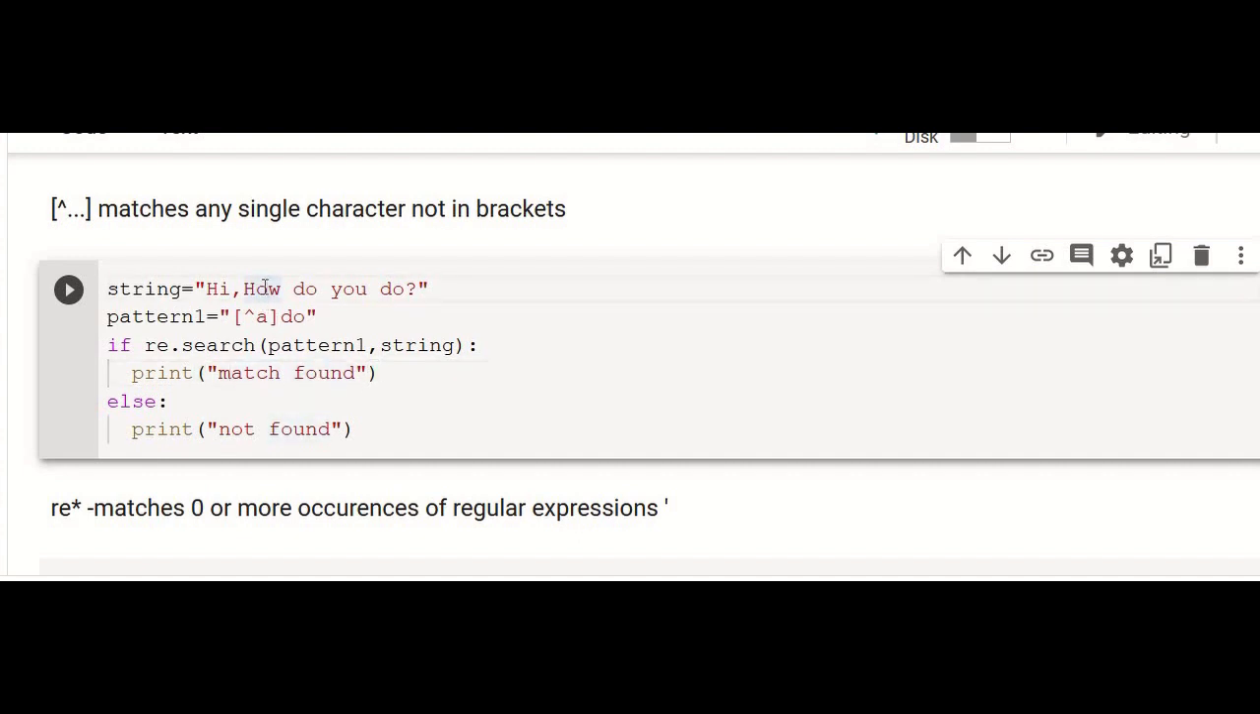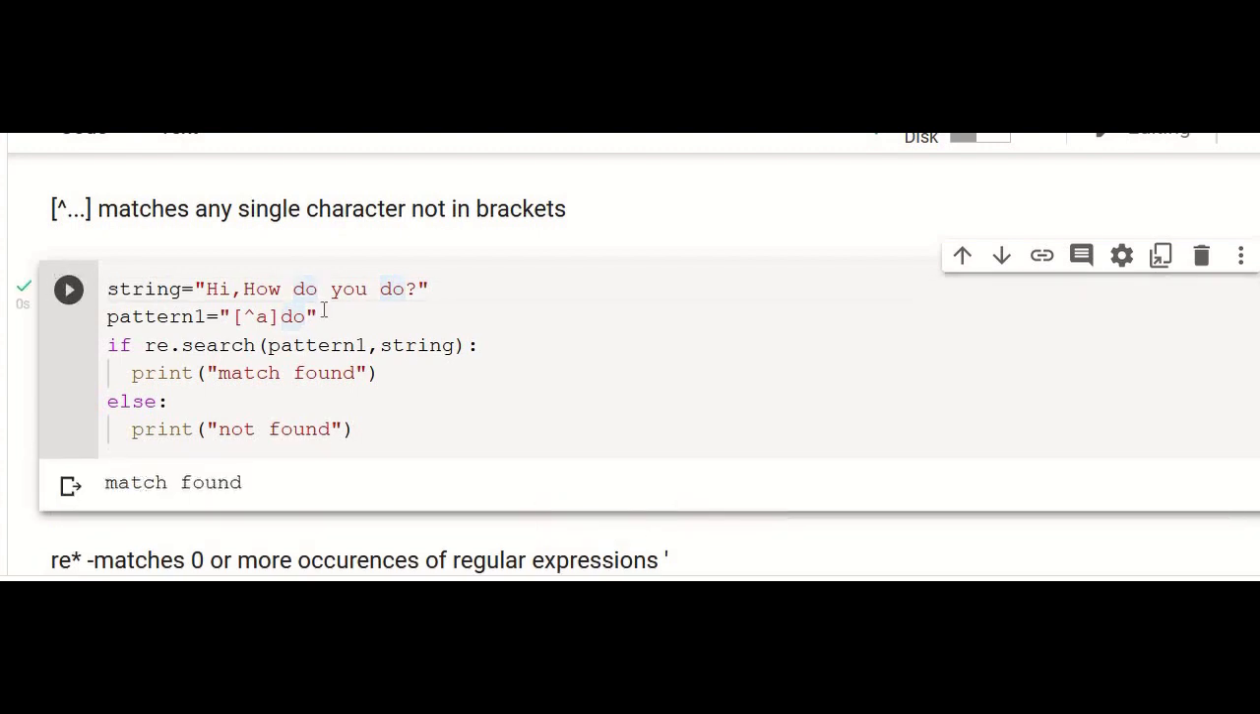So in this example, it will return true because before "do" you have only a blank space. It can have any character except the character A. So now you will have the match found. And suppose I am just changing A, now also it will have the output as match found, because in this case the match is not found, but in the second occurrence you have the blank space followed by "do". In this case the match is found.